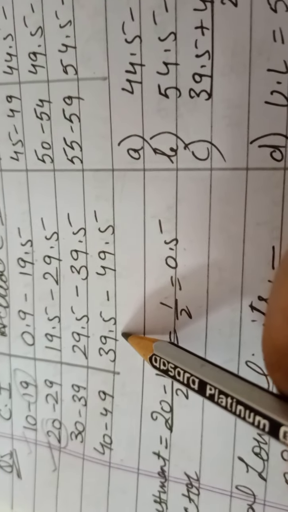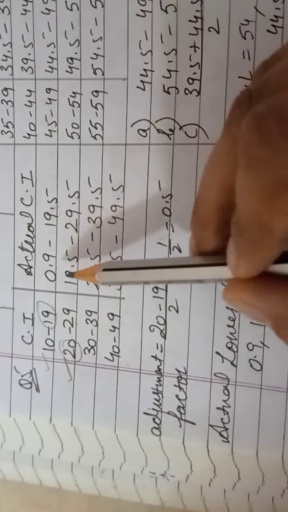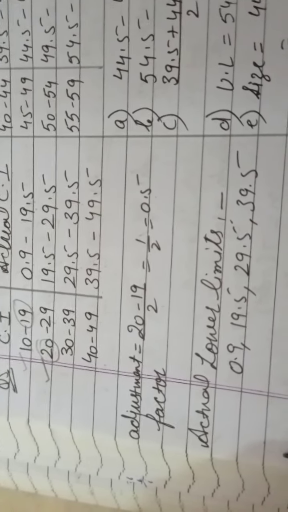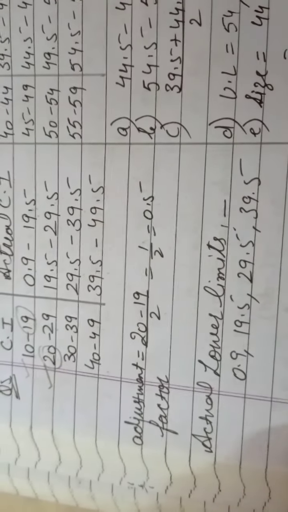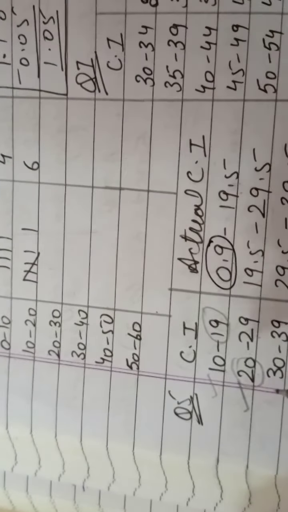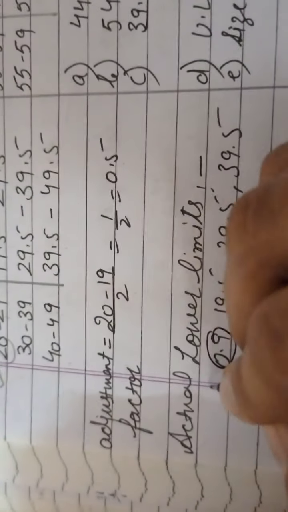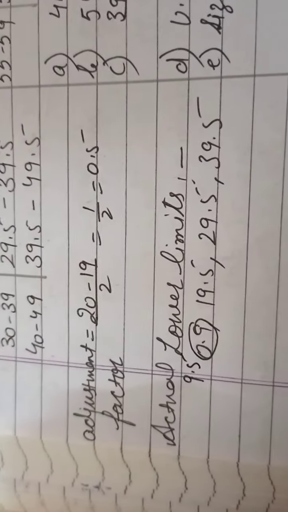So these are the actual class intervals. Now you are asked to find out the actual lower limit. So these all are actual lower limits I wrote here. Actual upper limits, these values you can write over here. Sorry children, this value is wrong. 10 minus 0.5 will make it 9.5. So here also you have to change the value. It is what? 9.5. Clear?